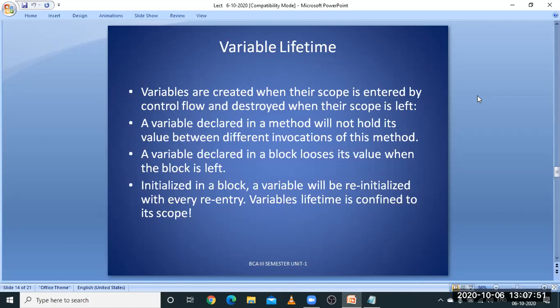What happens with the variable lifetime? I think most of you know the storage classes in C++.